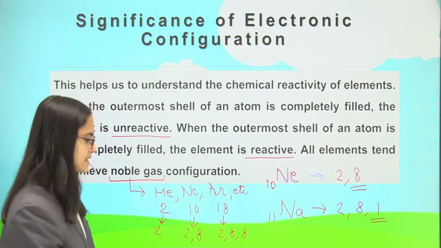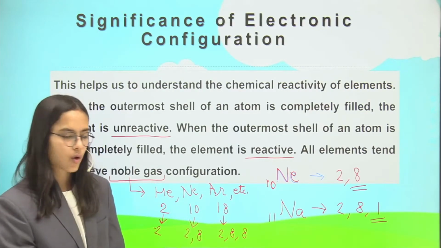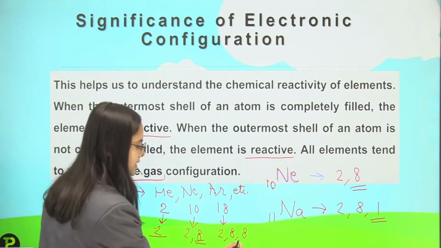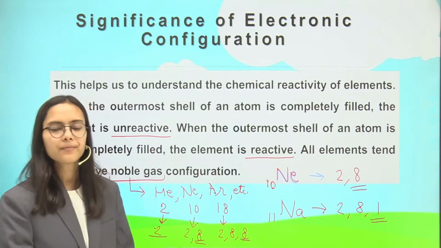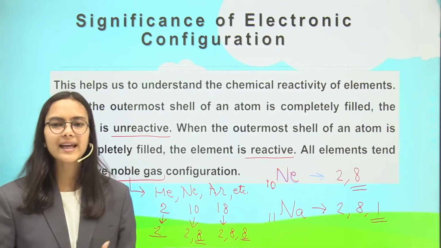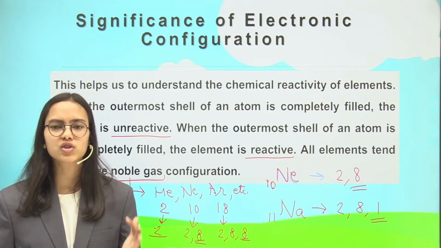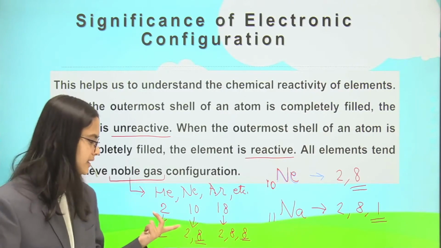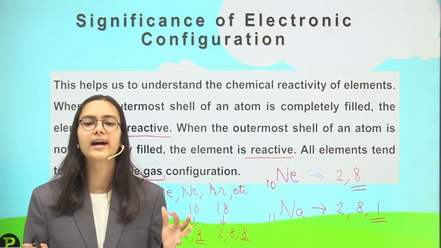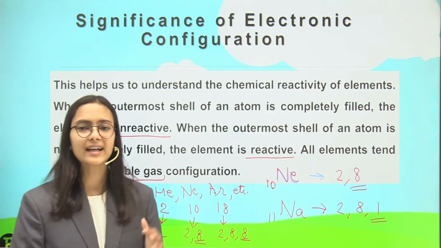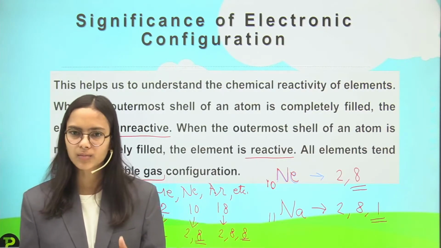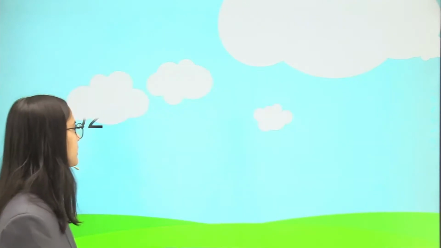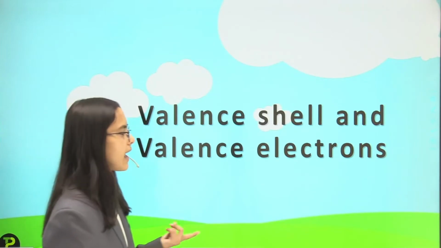So what you can see is that the outermost shell is completely filled in all of them: 2 electrons in helium, 8 electrons in the outermost shell of neon, and 8 electrons in the outermost shell of argon. So noble gases are those gases which have a completely filled outermost shell, and that is the configuration all the elements tend to achieve. All elements want to get this configuration with the outermost shell complete, so for that they react. Then taking valence shell and valence electrons.